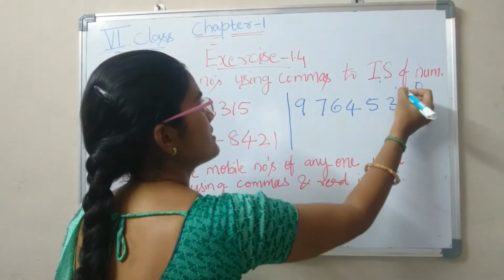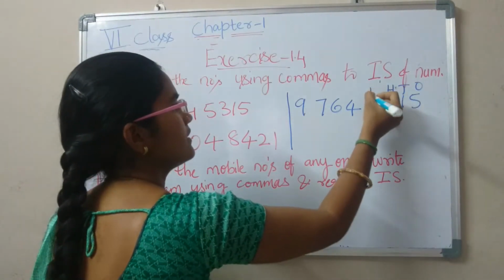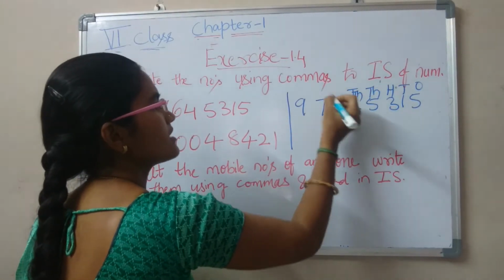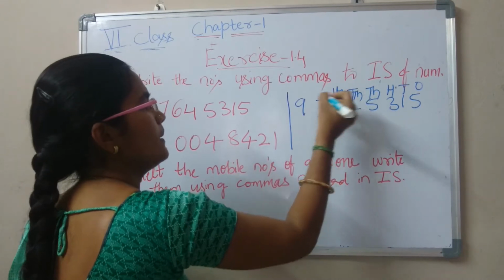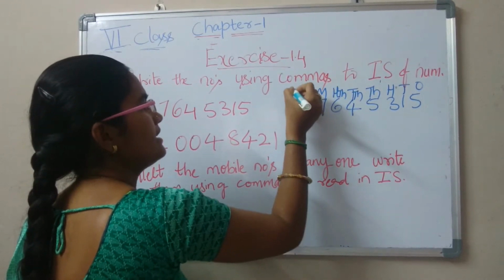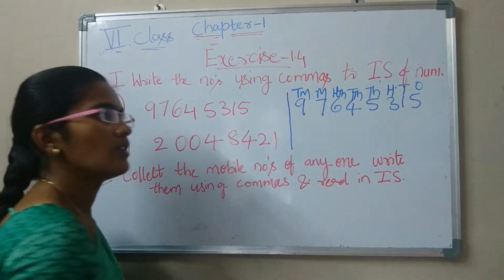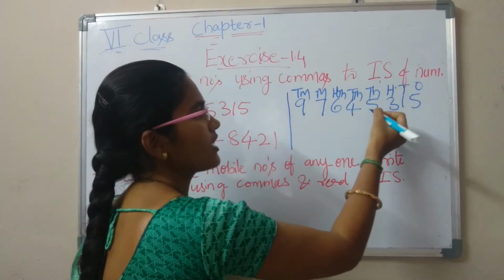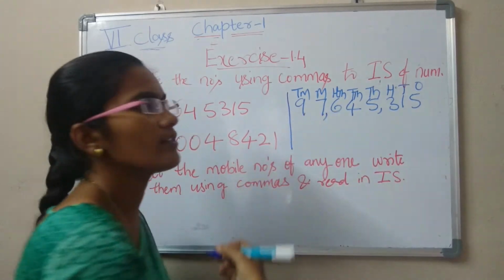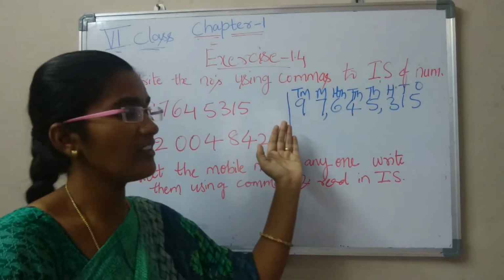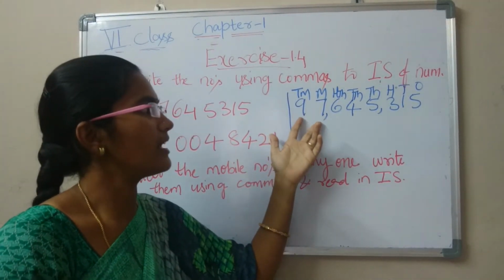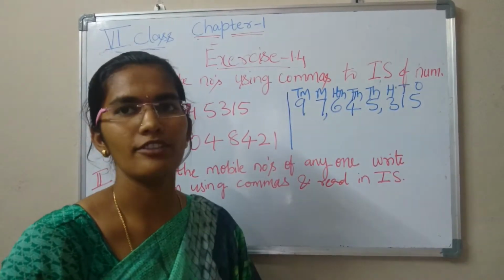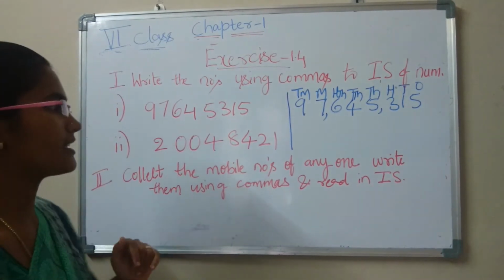Ones, tens, hundreds, thousands, 10,000s, 100,000s, millions and 10 millions. After every 3 digits we have to give commas. See how we can read this: 97 millions 645,000 and 315. In this way we will read that number.